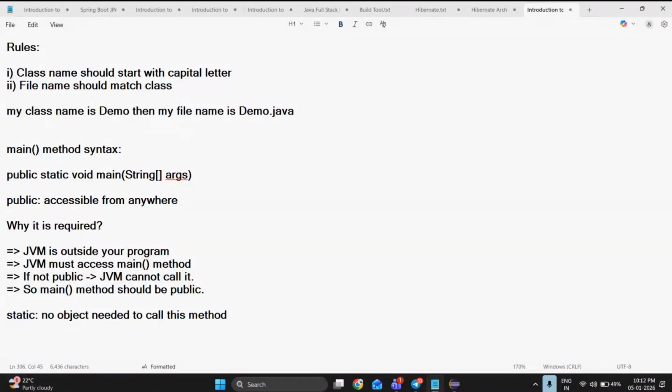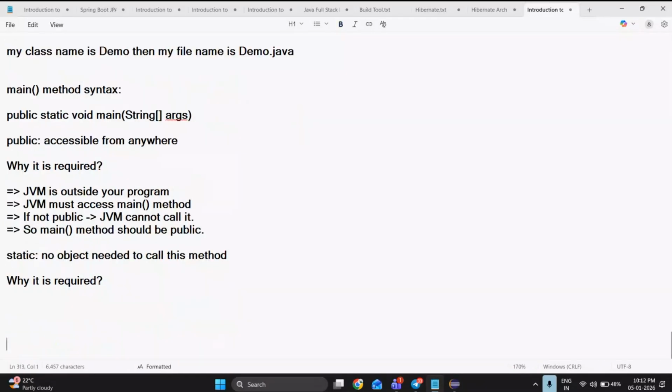Okay, fine. So next, why is static required? Simply I can tell you directly: JVM does not create objects. If you are using static in front of any method, not only the main method, JVM understands and does not create any object for that class to execute it.